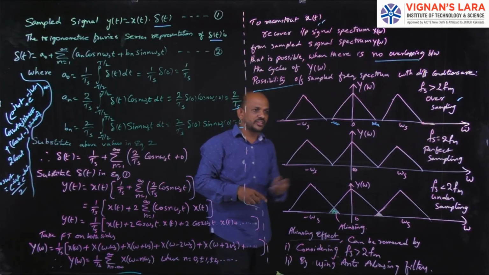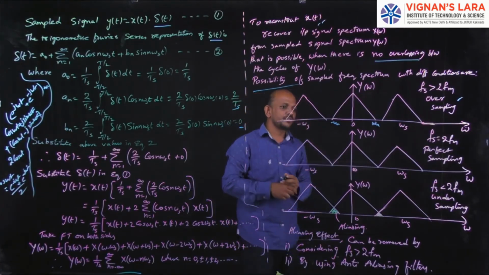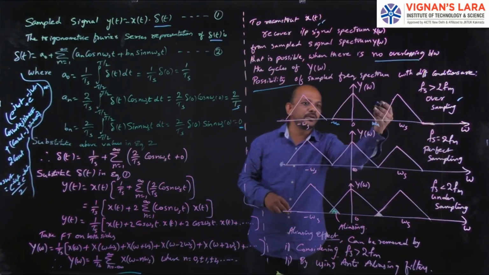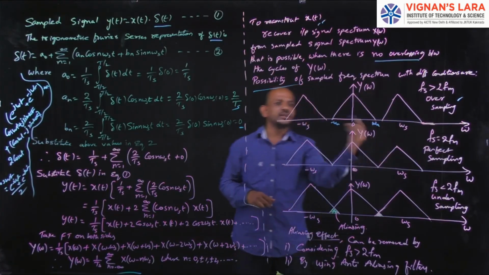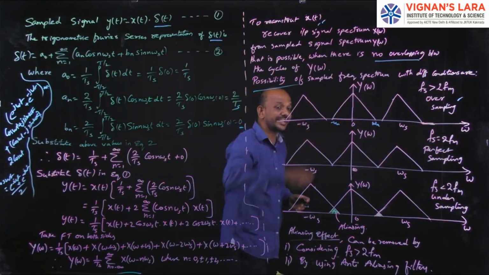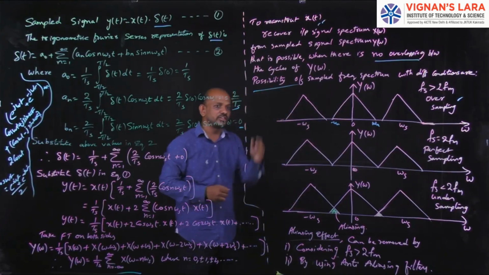Because there is no overlapping. But it is a little bit difficult when compared to this one. Here I can get the original signal easily. Here also I can get the original signal, but it's somewhat difficult. For these two cases I can get the original signal x of t, because there is no overlapping.